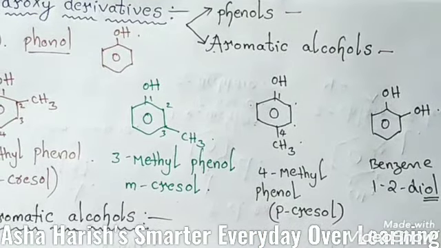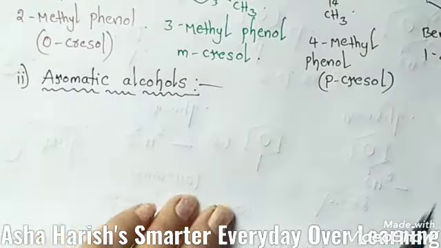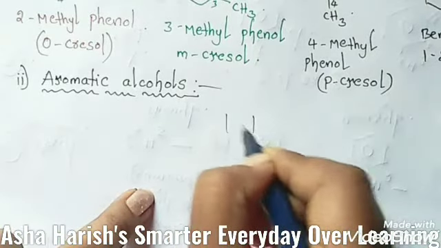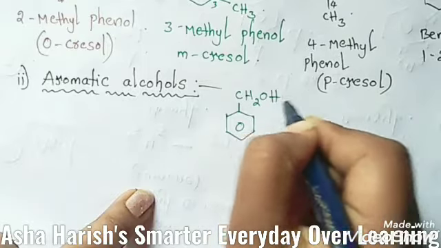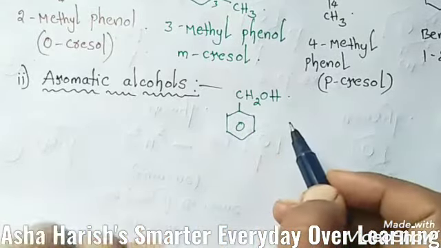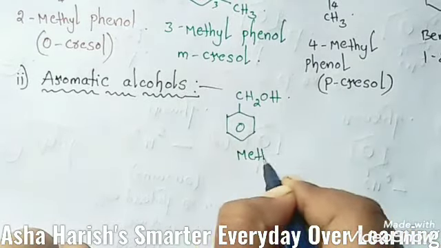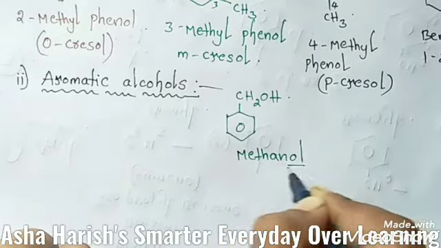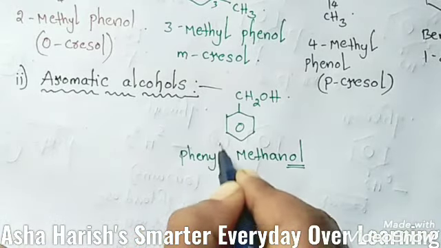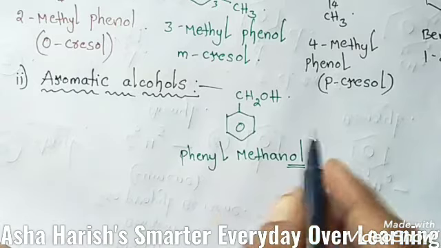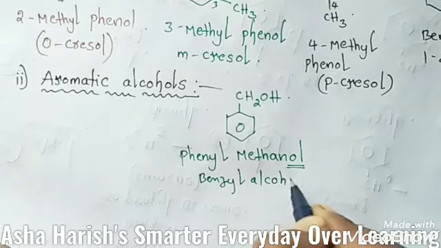Now let's see the second type, aromatic alcohols. Aromatic alcohols means, suppose to this benzene ring, here CH2OH, the alcohol group, is located. This is CH2OH, so the name should be methanol. Here ol is the suffix for the alcoholic group, and this is a phenyl group. Then phenyl methanol. This is also called, students, another name, benzyl alcohol. We can call it benzene alcohol.